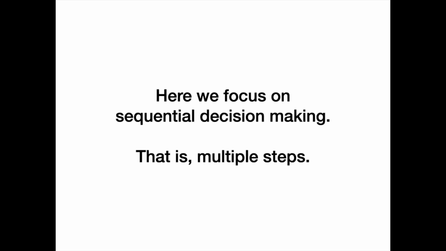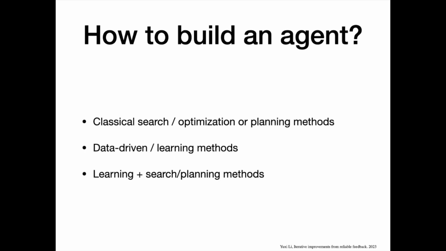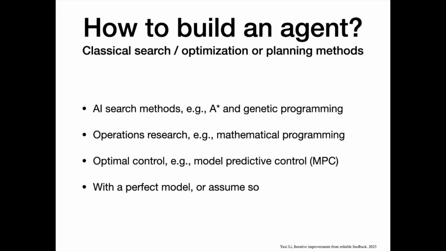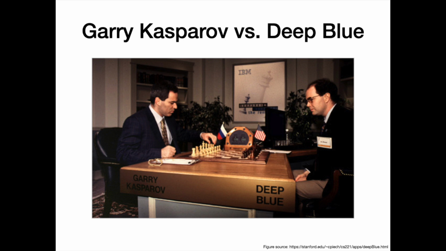Here we focus on sequential decision making. That is, multiple steps. How to build an agent? There are 3 general methods. First, classical search, optimization or planning methods. Second, data-driven, learning methods. Third, learning plus search, planning methods. AI search methods, operations research, and optimal control are classical search, optimization or planning methods. They are working with a perfect model, or assume so. Deep Blue is a classical example.